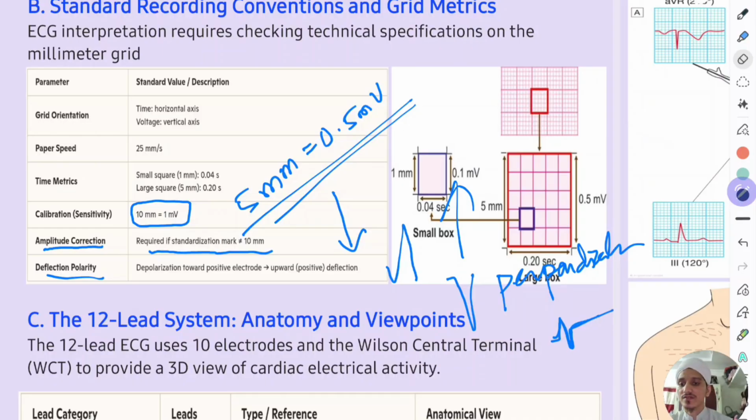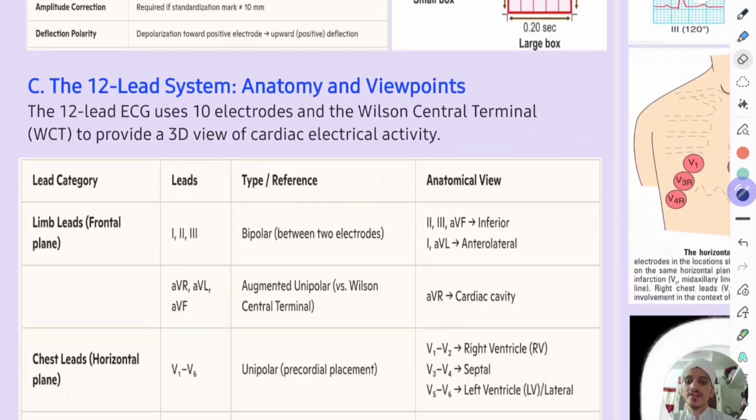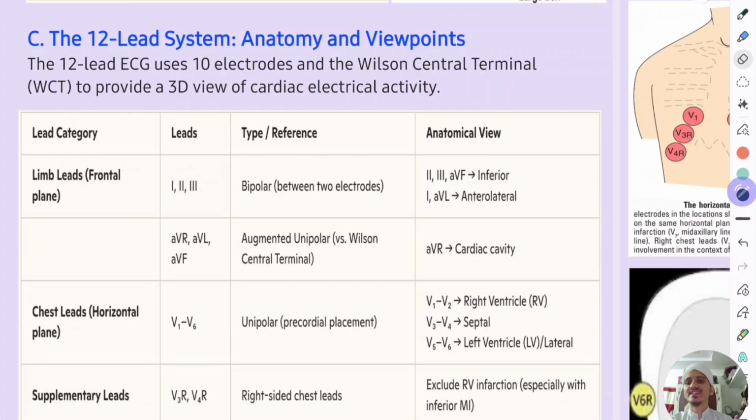Remember these basic things. Now moving forward, the dual lead ECG system which we use daily. Anatomy and viewpoints: it uses 10 electrodes and the Wilson central terminal to provide a 3D view of cardiac electrical activity.